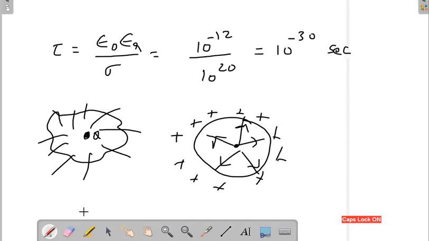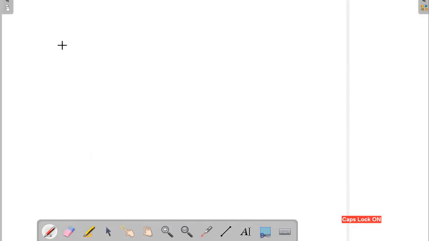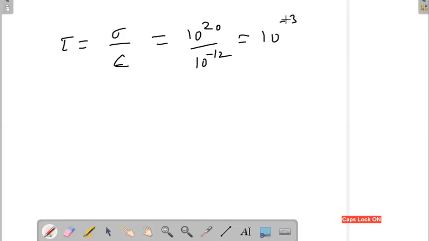So in future you should not have confusion. You should not put tau like this, because this is invalid. If you put 10 power 20 divided by 10 power minus 12, it is around 10 power plus 32 seconds, which would be a lot of years. You would be saying that once you introduce charge inside the conductor, it takes so many years to conduct. But that is not true, because this is invalid.